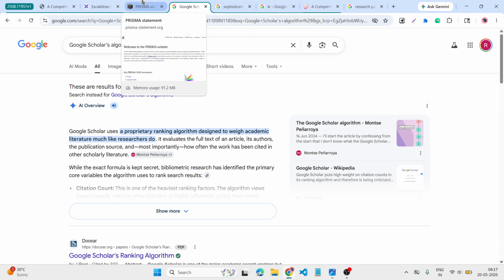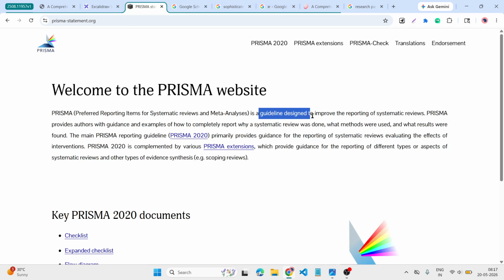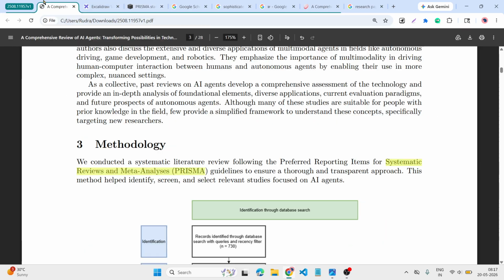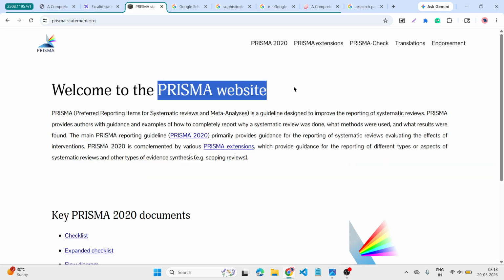It is a guideline designed to improve the reporting of systematic reviews, a method used to show what results were found. In a research paper like this, they need some output and insight into why something is wrong and why it is right, so they use this method.